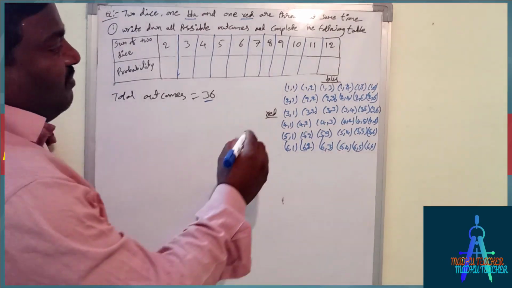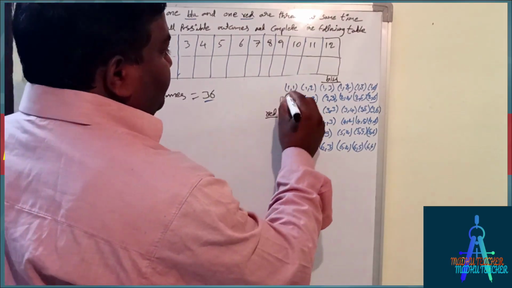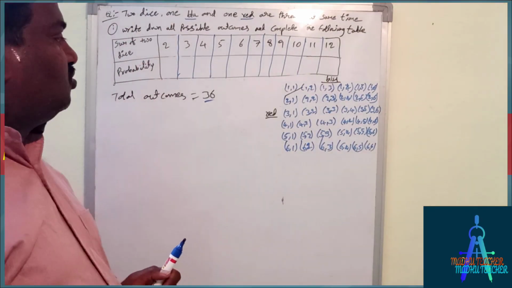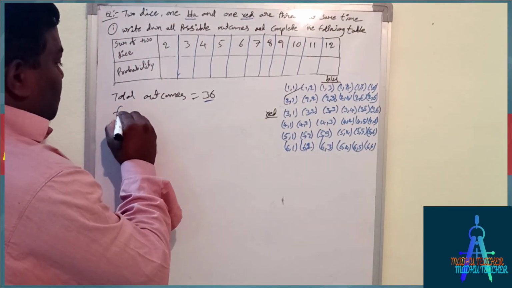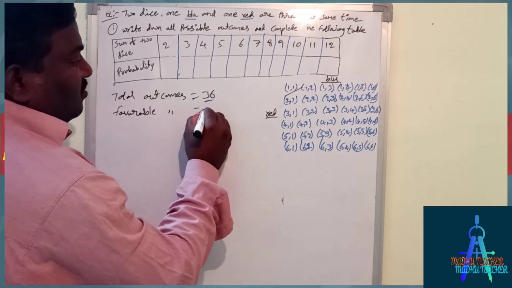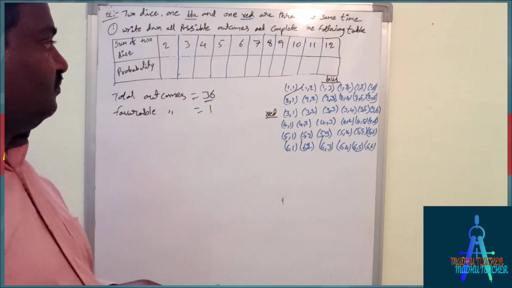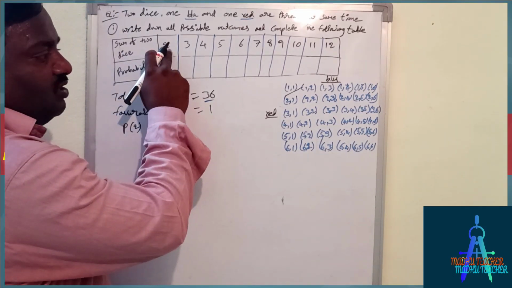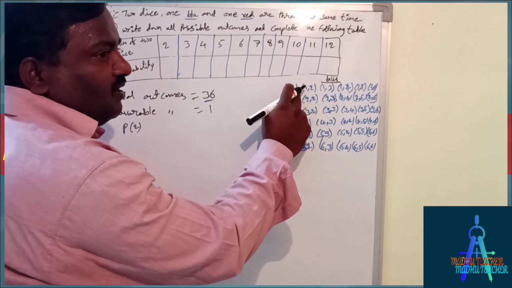So the sum of 2 dice is 2. It is only possible here, 1 plus 1, 2. We have favorable outcomes only 1. So probability of getting 2, that means the sum of 2 dice is 2, is only 1 comma 1.